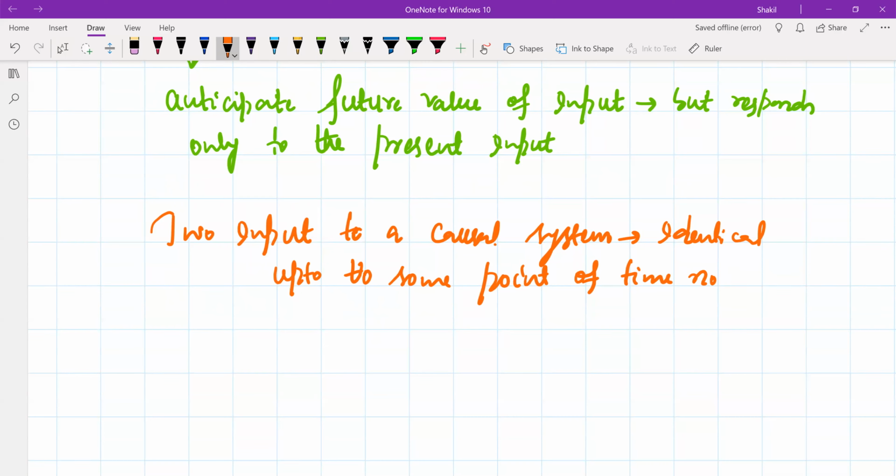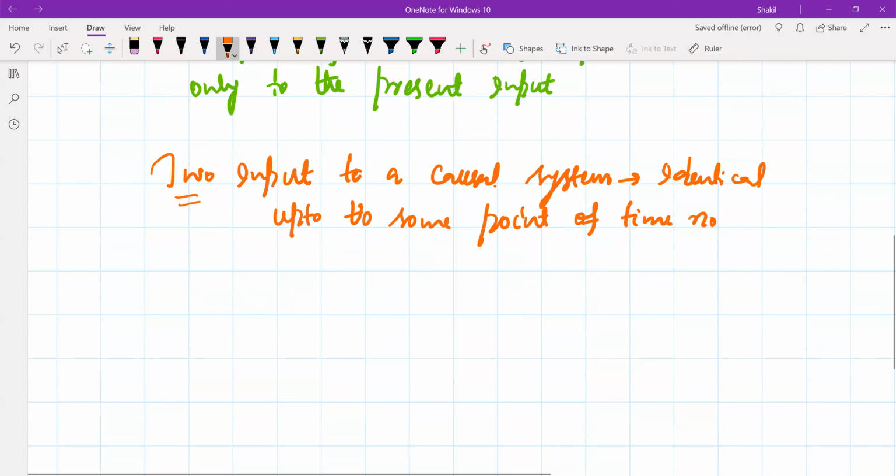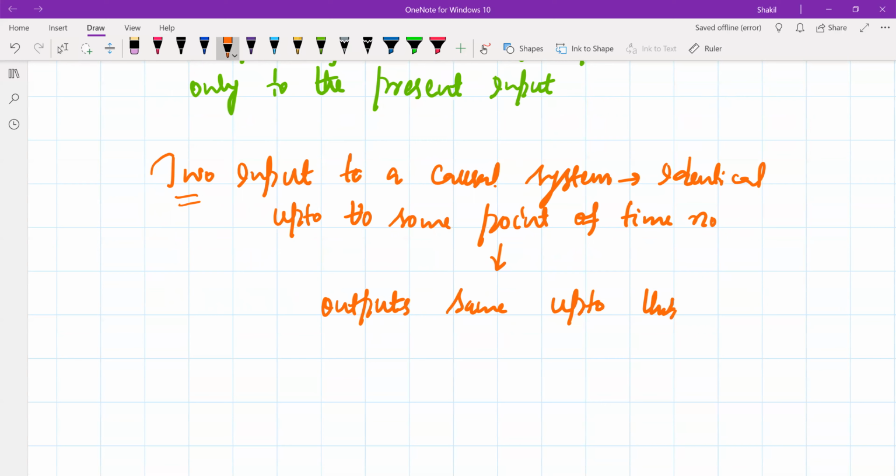Means the corresponding outputs that result from these two inputs applied to this causal system must also be the same up to this instant of time. Now let me repeat this whole property again.